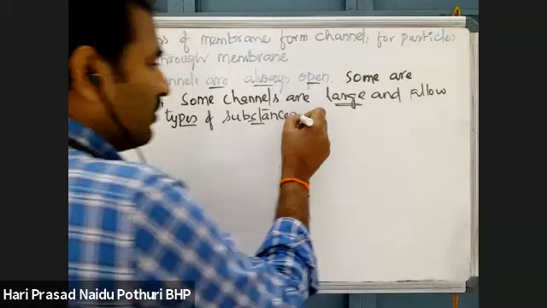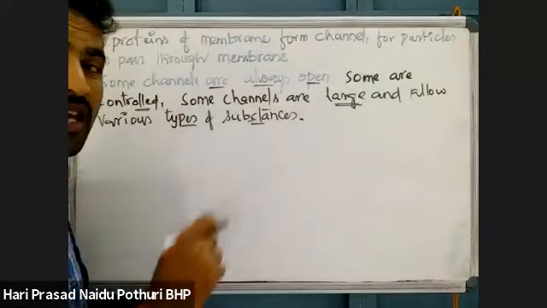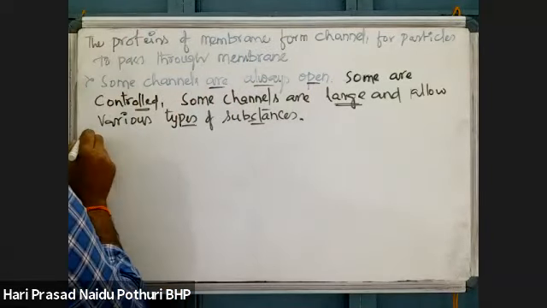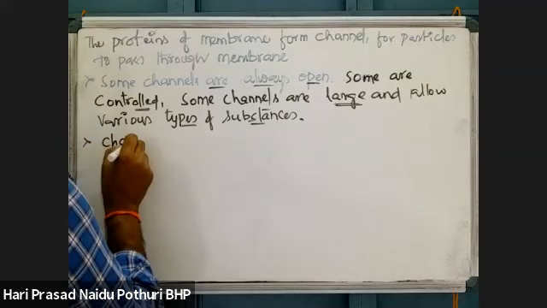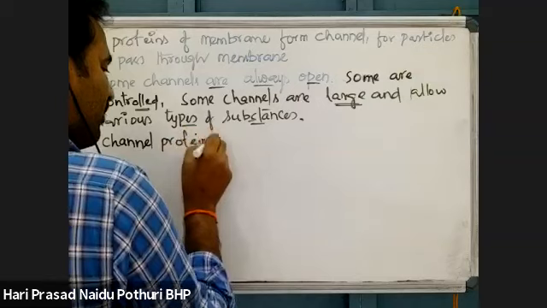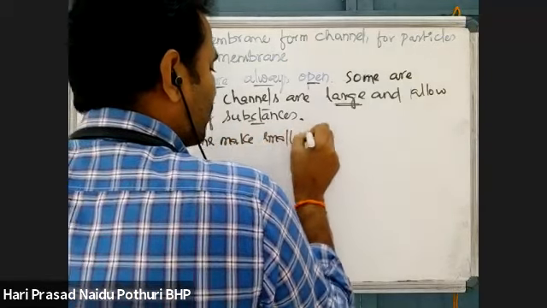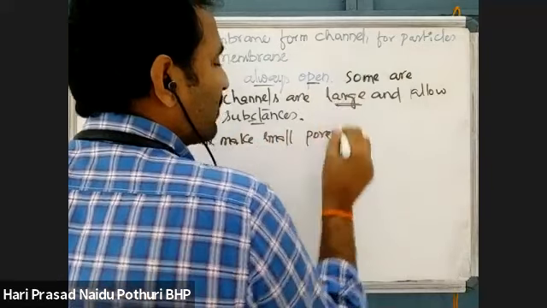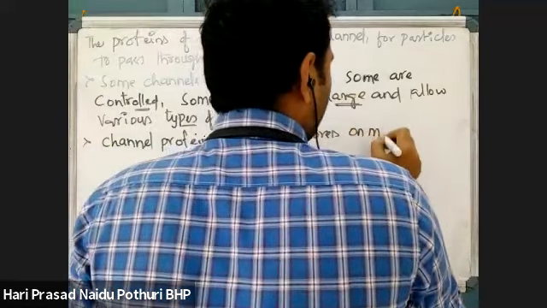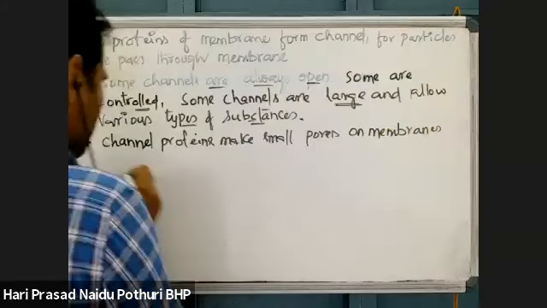Okay, so facilitated diffusion is based on the type of the channel proteins, and these channel proteins make small pores on the membrane for transport.